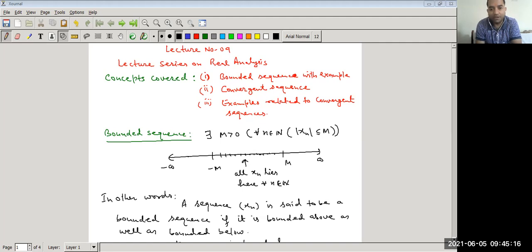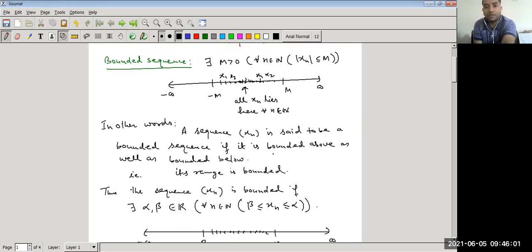If we think about this geometrically, this is the set of real numbers, and m and minus m lie on the real line. What we observe is that all the terms of the sequence, x1, x2, x3, x4, x5, and all the terms xn for all n belongs to N, lie here. So if we are able to find a real number m such that all the terms of the sequence lie between minus m and m, then we can say the sequence is a bounded sequence.